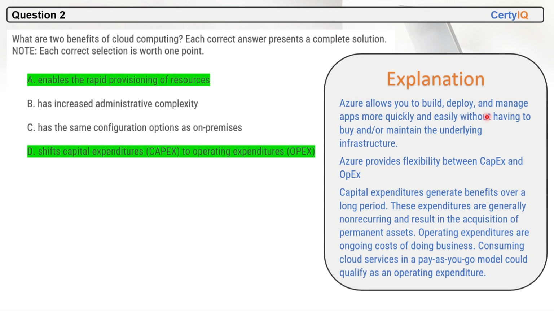because Azure allows you to build, deploy and manage apps more quickly and easily without having to buy or maintain underlying infrastructure. Azure provides flexibility between CapEx, meaning capital expenditure, and operational expenditure. Capital expenditure generates benefits over a long period. These expenditures are generally non-recurring and result in the acquisition of permanent assets like land and physical servers, right? Operating expenditures are the ongoing cost of doing business. Consuming cloud services in a pay-as-you-go model could qualify as an operating expenditure.